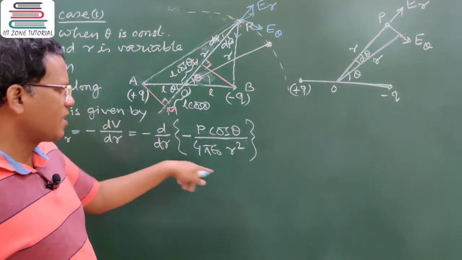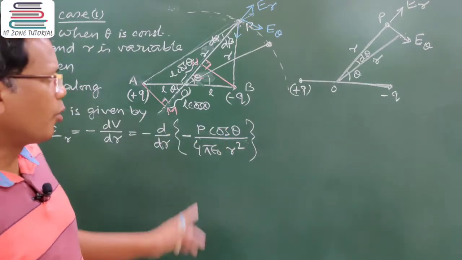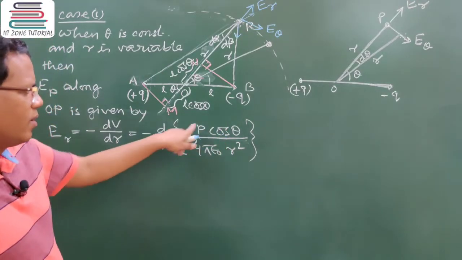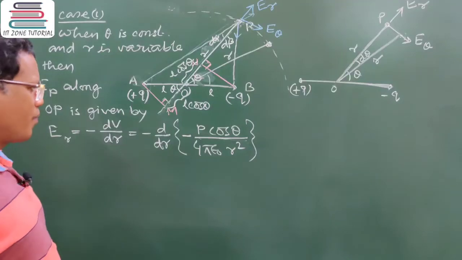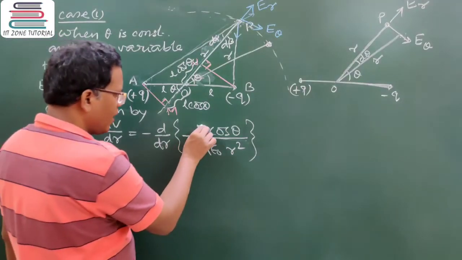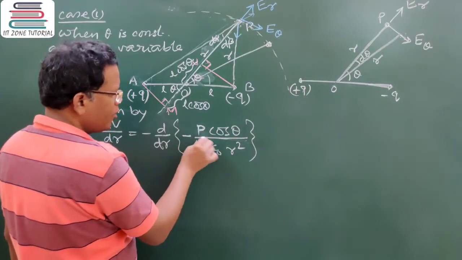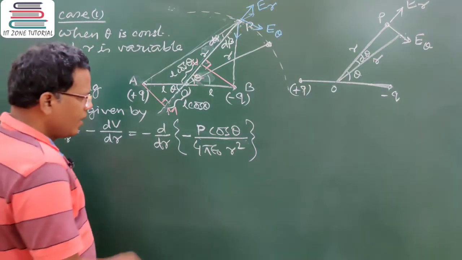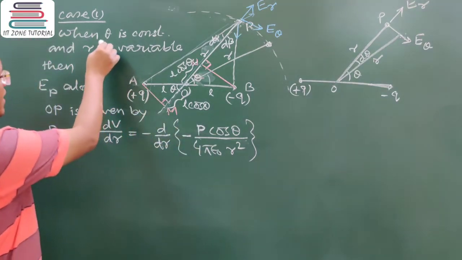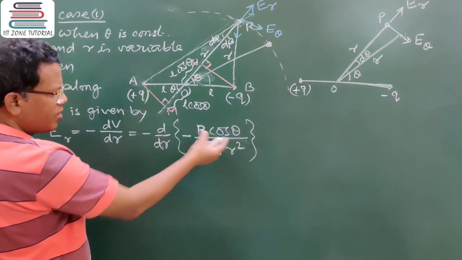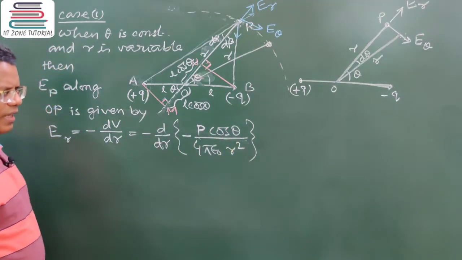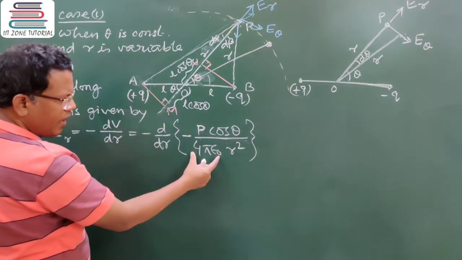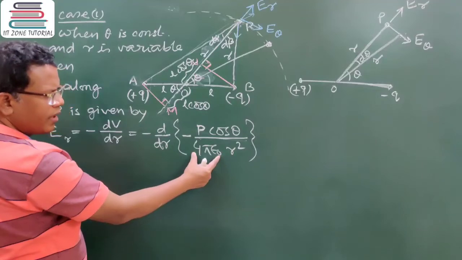This is the last expression we did. The potential at P is the dipole moment into cos theta by 4 pi epsilon naught r square. Now, as I have said theta is constant, so cos theta part is constant, so it can be taken out of the differentiation. So the entire numerator and this much part of the denominator is constant.